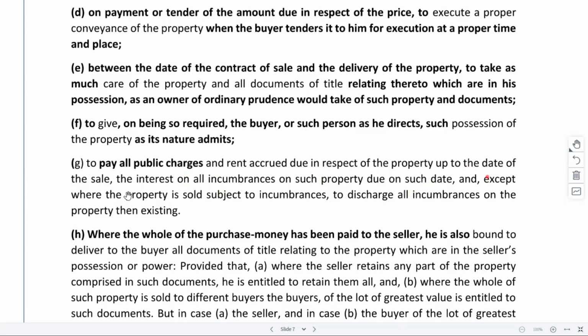Up to the date of sale, till the date when the sale gets completed and registered, whatever pending payment was there, you need to make that payment. Whatever dues are there, you need to clear everything out, to discharge all of those things from the property before you hand it over. Till the point the sale is completed, whatever pending charges and liabilities you had, you need to clear all of that. Then you transfer the property.